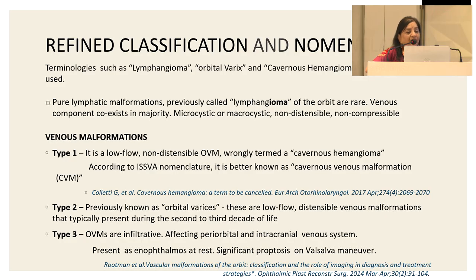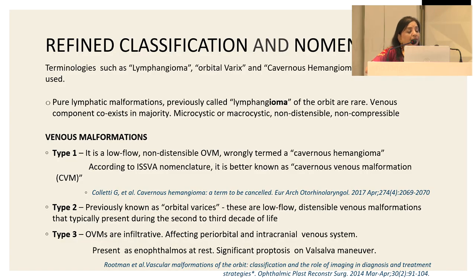Pure lymphatic malformations, previously called lymphangioma of the orbit, are rare, but a venous component coexists in the majority. So microcystic and macrocystic types are there. They could be non-distensible or non-compressible. Venous malformations have been again classified into type 1, low flow, which is wrongly termed as cavernous hemangioma. According to the ISSVA nomenclature, it is better known as cavernous venous malformation.